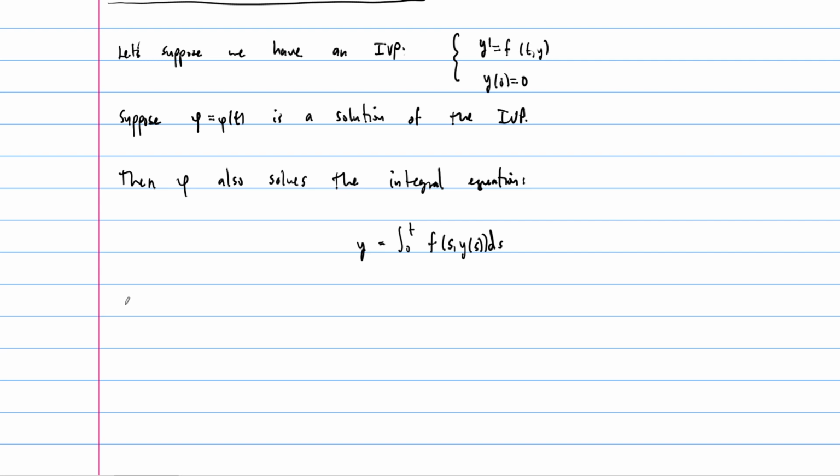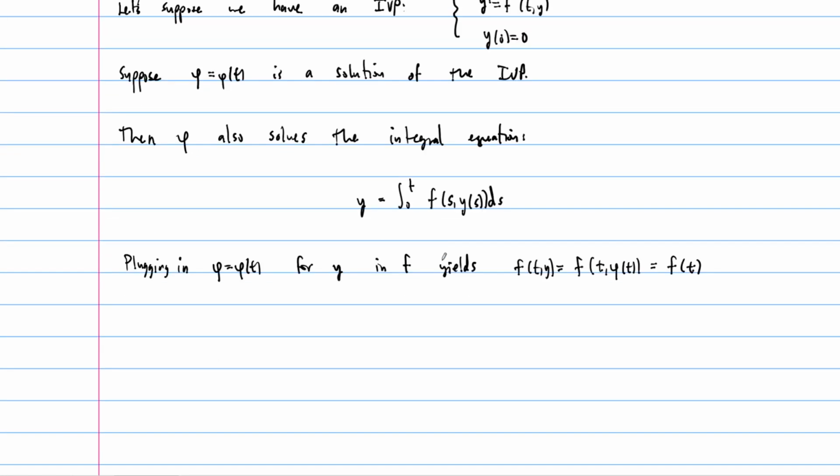So plugging in phi equals phi of t for y in f yields f of t, y equals f of t, phi of t. And so this function f can then be regarded as simply a function of t if we have our function phi that we know how to plug in for y. And so this term right here, which looks kind of wacky, is actually a function of just s.